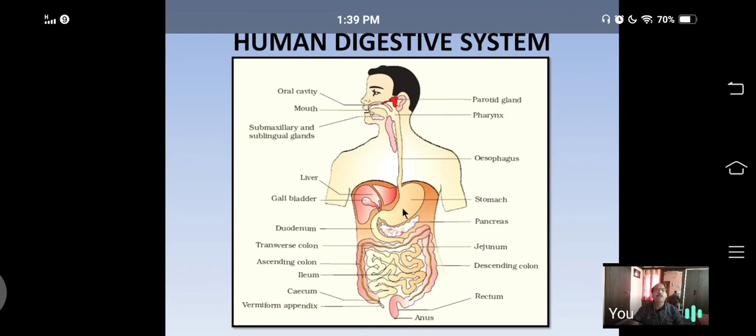On the inner wall of the stomach, a large number of glands are present, called gastric glands. These gastric glands are composed of three types of cells: chief cells, parietal cells, and accessory cells.